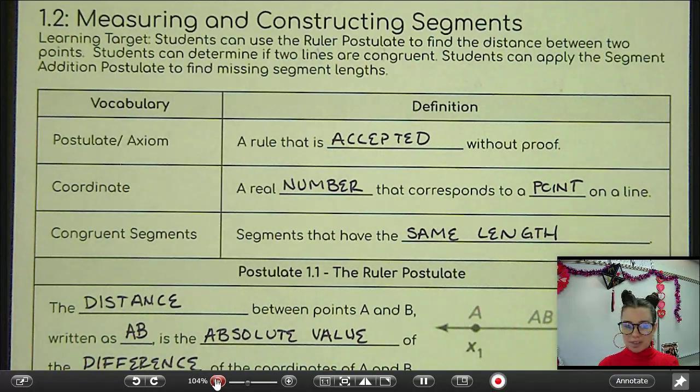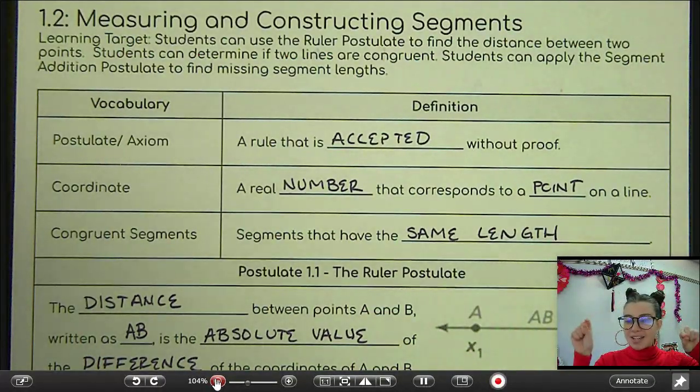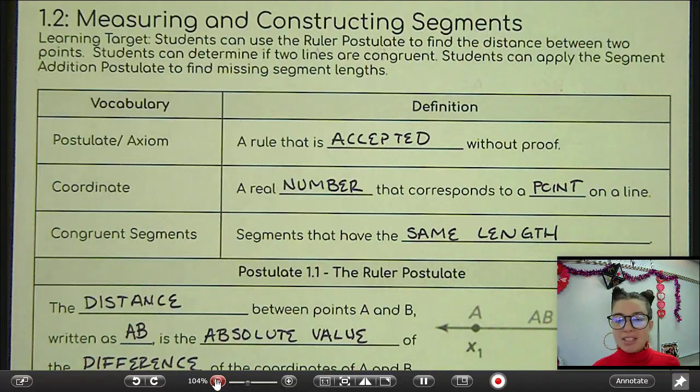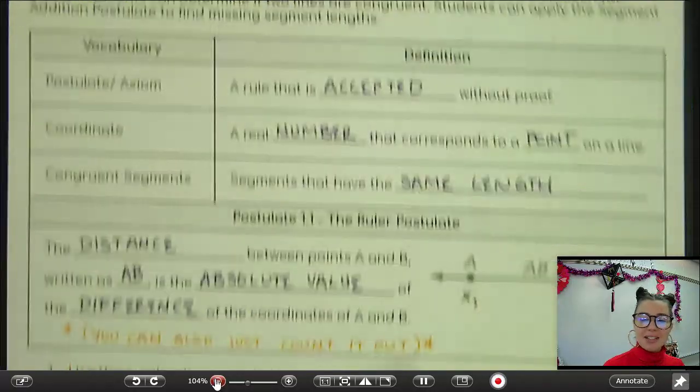And the most important thing we're talking about today are congruent segments. Now, we say segments are congruent if they have the exact same length. So they're the same size. It doesn't necessarily mean they're the exact same, because we could have one segment going up and down, the other segment going left and right. As long as they're the same length, we say they're congruent because they are the same distance. So let's talk about, how do we find that distance?